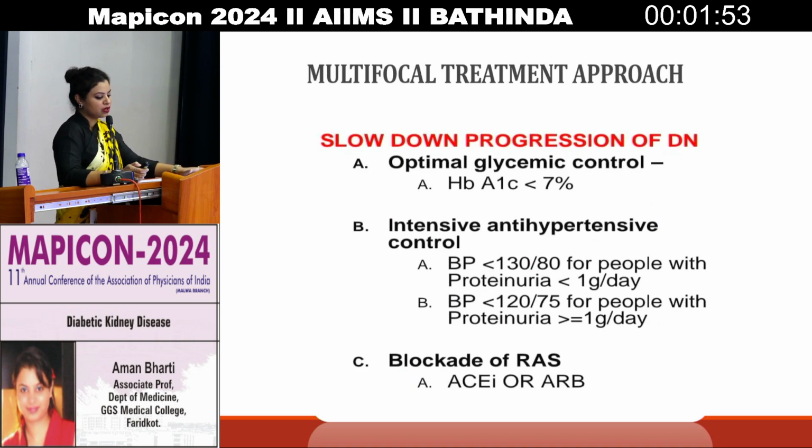Number 1, we need to slow down the progression of diabetic nephropathy with optimal glycemic control. The target HbA1c should be less than 7%.